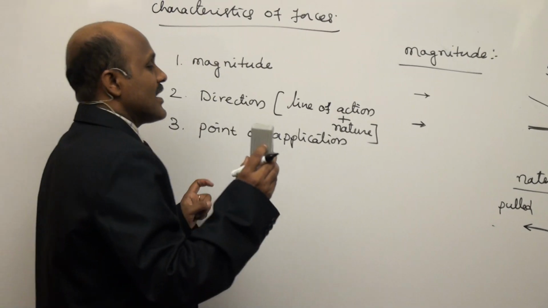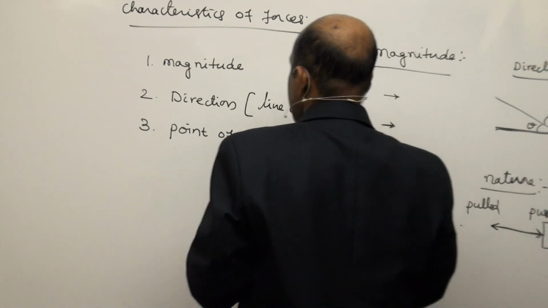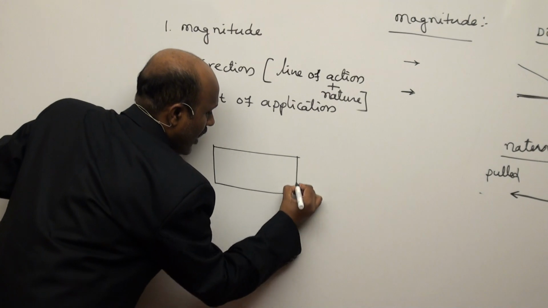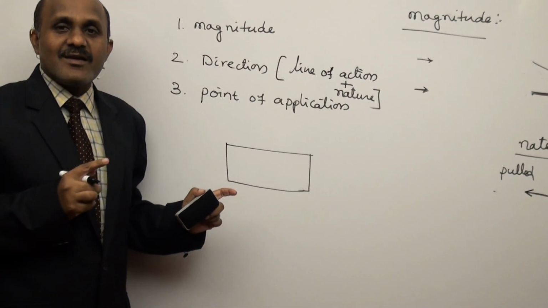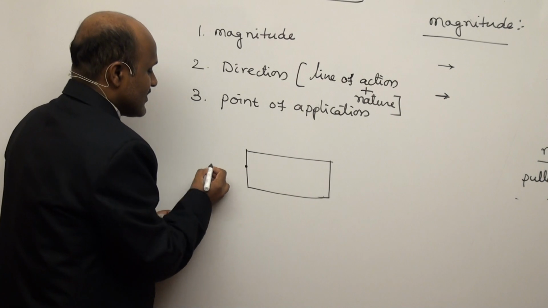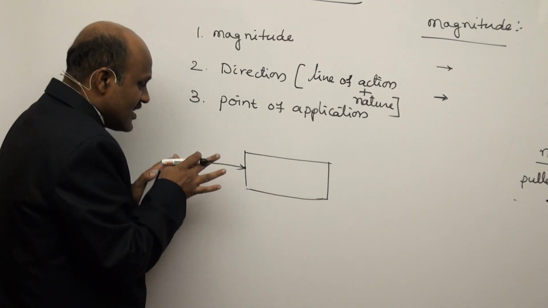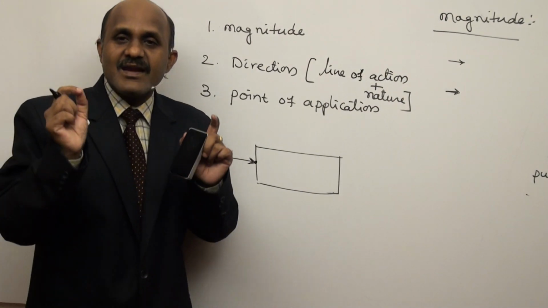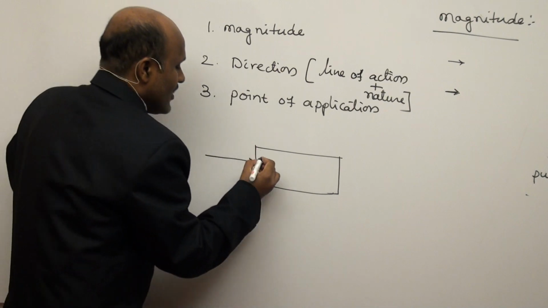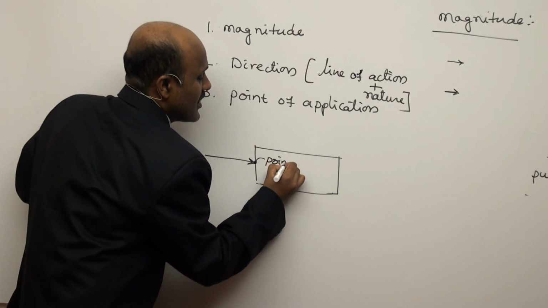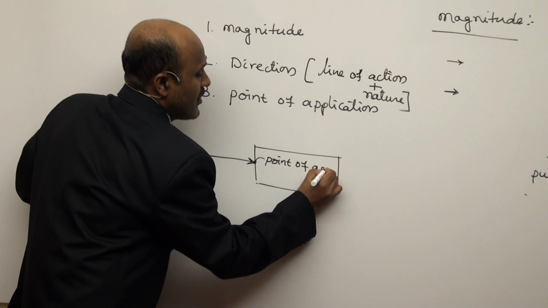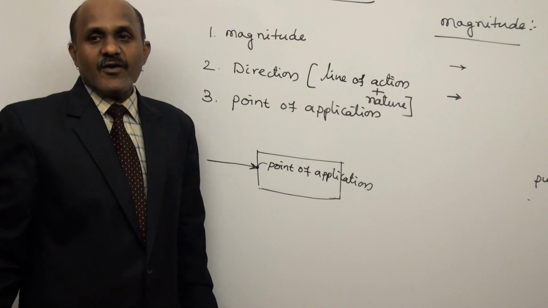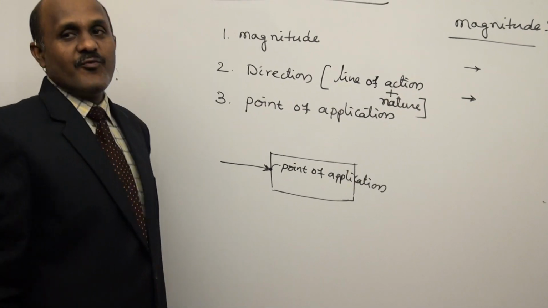Next one is point of application. What is a point of application? Suppose it is a body. The action is concentrated at a particular point on the body. This is called the point of application. So this is about the introduction of the force.